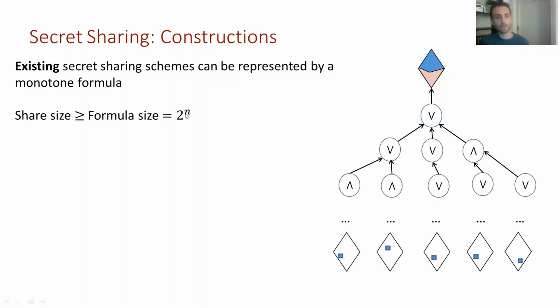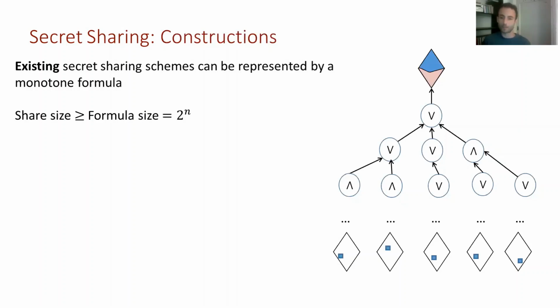And so in this type of solutions, the share size must be bigger than the formula size for the worst case, since if we have 2 to the n leaves in this tree, one player can be in some set for all of these leaves. And we have in the worst case 2 to the n leaves, and that player will get a share with a size at least 2 to the n. And so in order to improve this, we need some sort of trick.